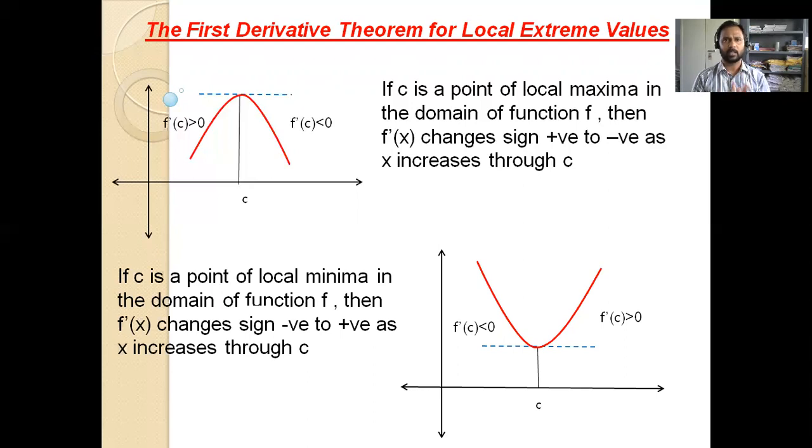Actually, it is somewhat contrary to our convention. Our convention is that negative to positive it is increasing, and positive to negative it is decreasing. But the first derivative test says that at a point of maximum, the derivative to the left is positive and to the right is negative. It changes from positive to negative through the point of local maximum, and similarly through the point of local minimum, left to right, it changes from negative to positive. If C is a local minima in the domain of the function f, then f dash x changes its sign from negative to positive as x increases through C.